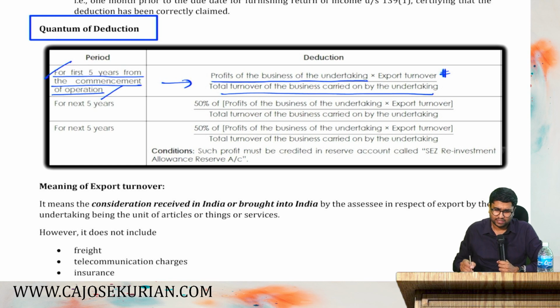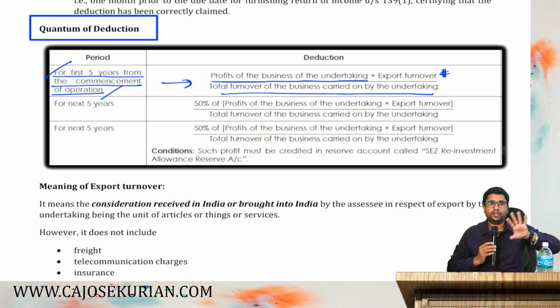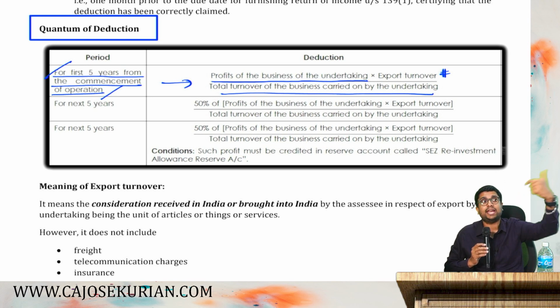Say for example, this proportion or fraction means if you are doing only export activity, the entire profits will be exempted. If you are doing some domestic area activities also along with the export activities, only that proportionate profit which is from export activity is eligible for exemption under 10AA.